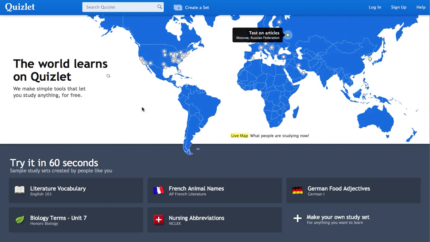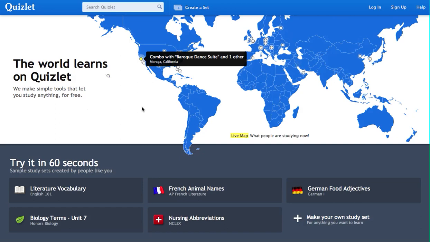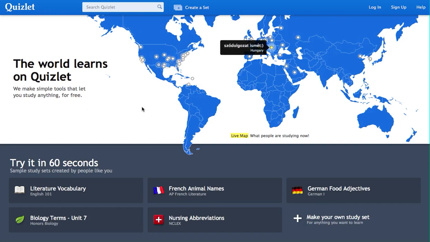Quizlet is a site that lets you make digital flashcards. Flashcards are just simply cards that in the past people used to study things like vocabulary, where you'd write one word on one side and maybe a definition or a translation on the back. Quizlet lets you do this digitally, of course.